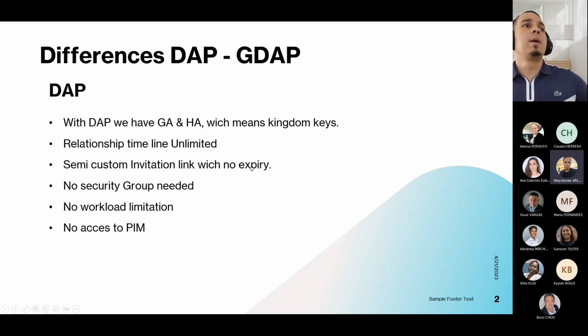As I mentioned, it's a semi-custom invitation link. When they accept it, we have access to those privileges for all time, until the end customer cuts that privilege and cancels it. In GDAP, things are going to change.